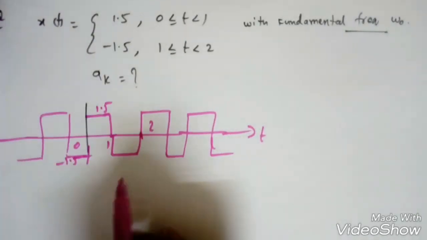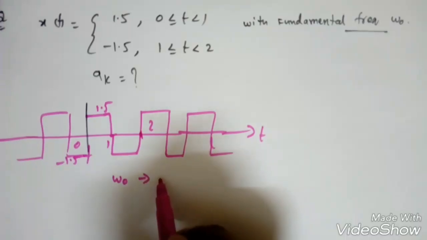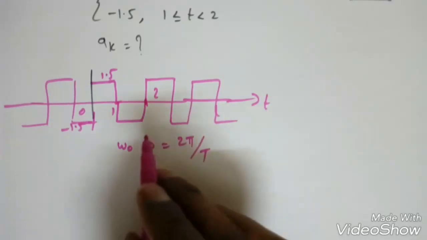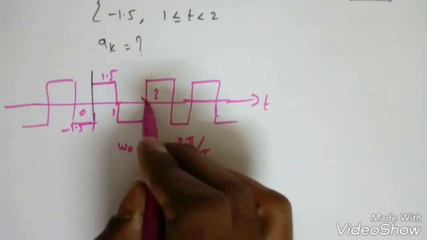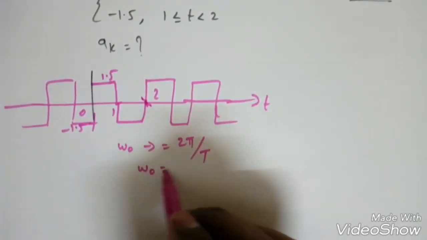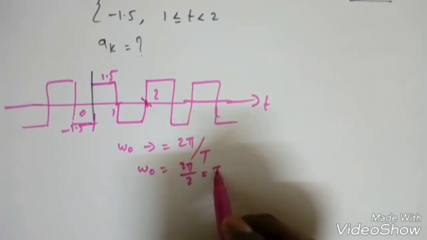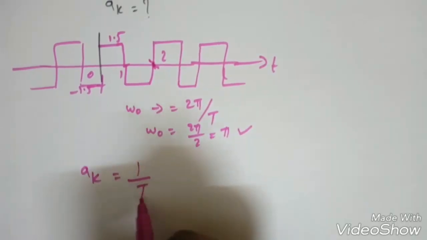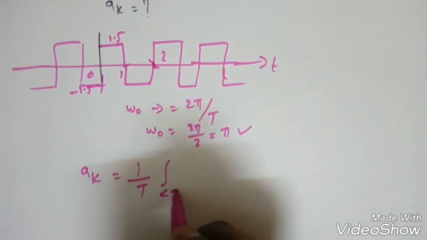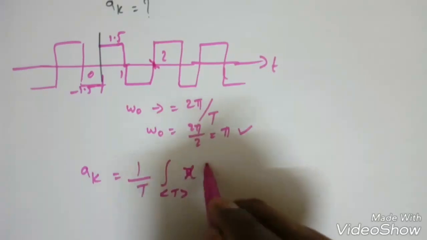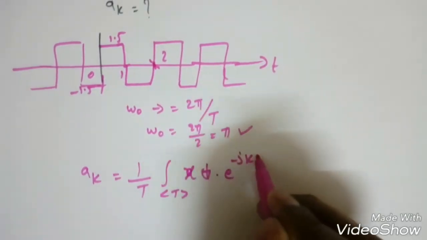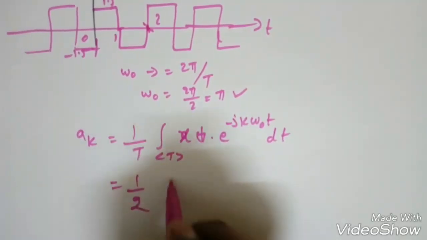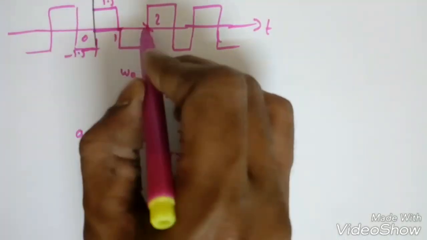How to find it? Omega naught is the fundamental frequency, which can be written as 2 pi by T. What is T here? The time period is 2, right? So omega naught becomes 2 pi by 2, which is pi. What is ak? Just remember the formula: 1 by T, integration over a single period, x of t into e power minus jk omega naught t dt. So what is the time period T? It is 2, so 1 by 2, and we need to integrate over a single period, that is 0 to 2.